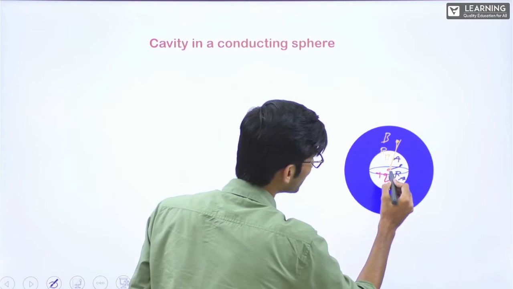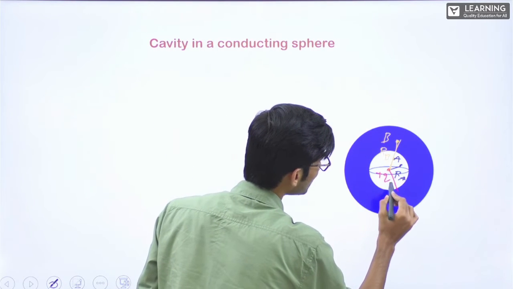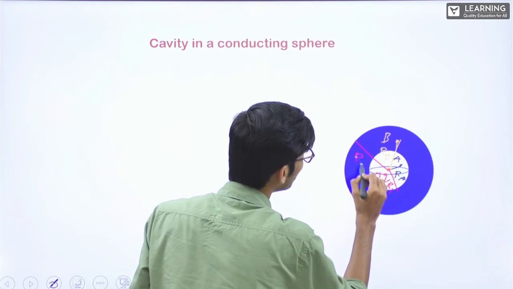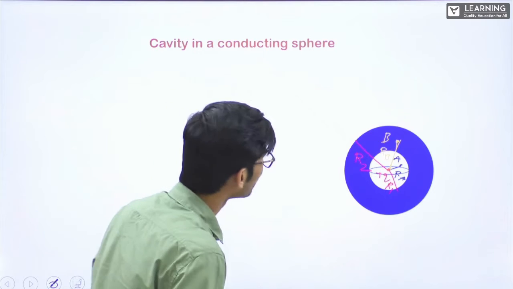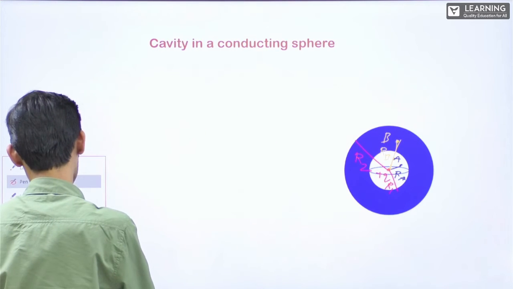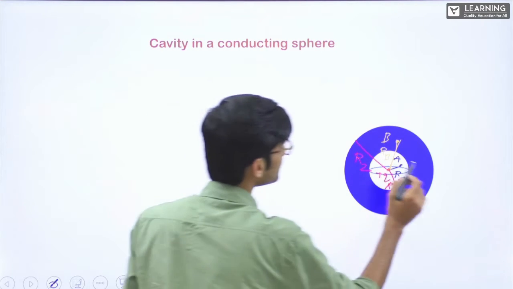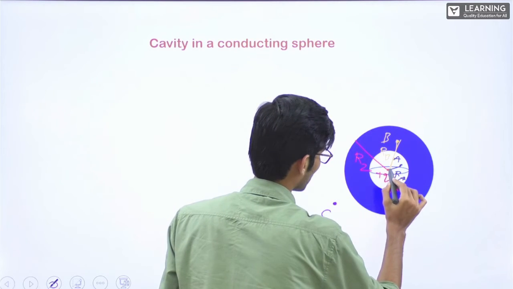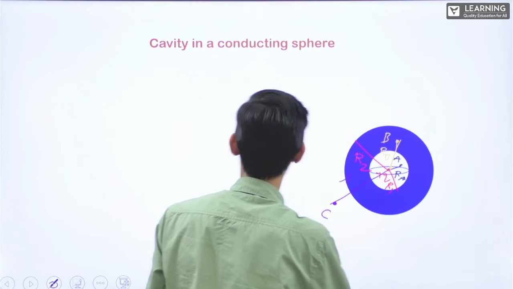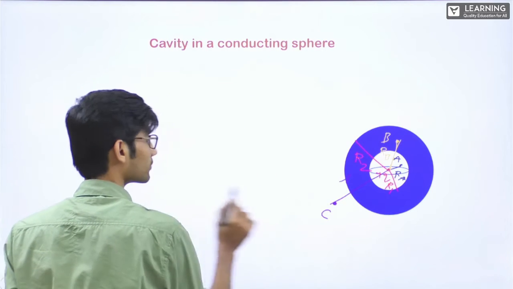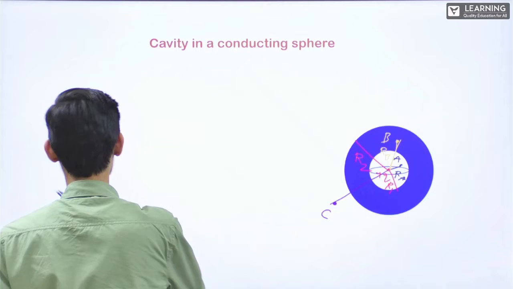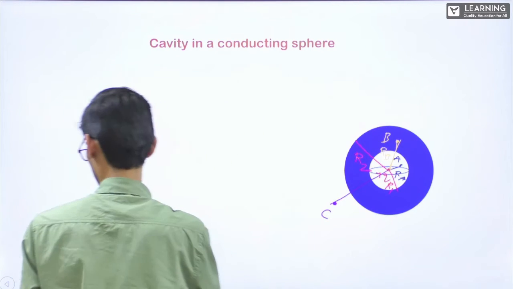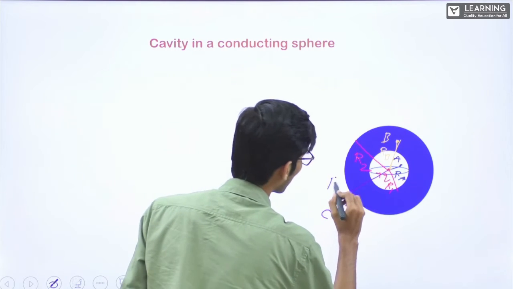The radius of this inner cavity is R1, and the radius of the complete sphere is R2. There is one more point C, at distance RC.